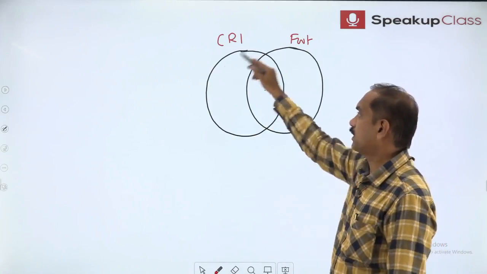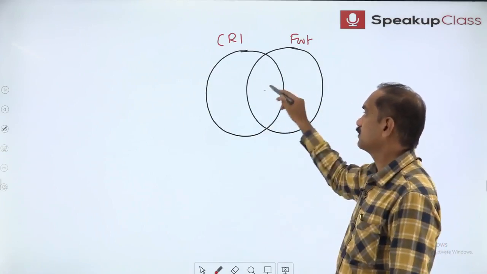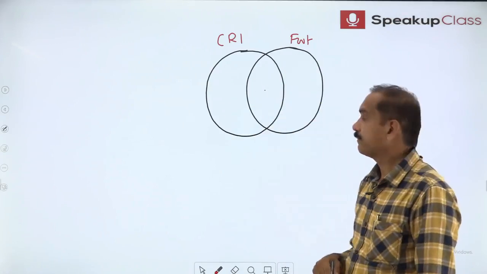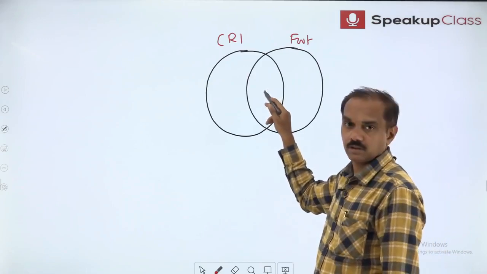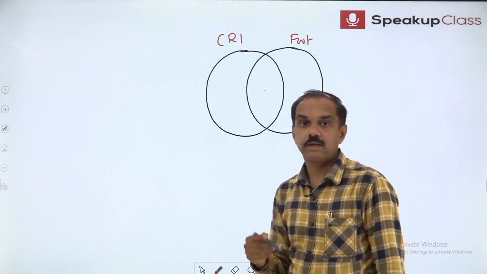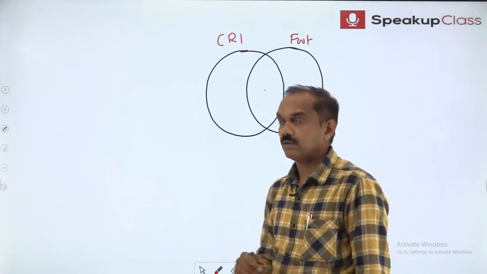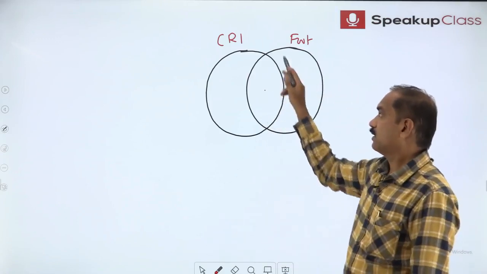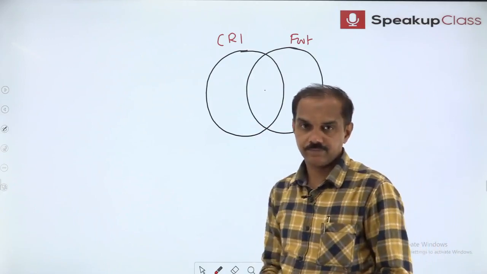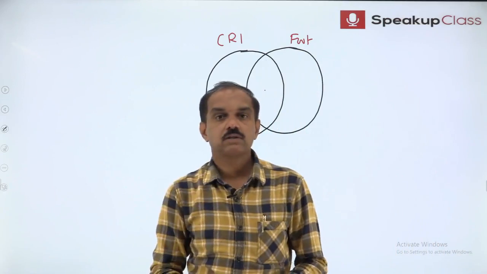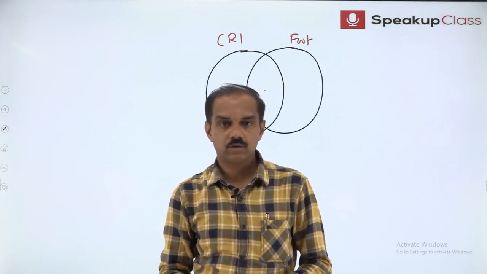This is the area covered by both the circles, meaning the number which comes here, those many students play both cricket and football. But that is what is being asked. The question mark is on how many students play both cricket and football.